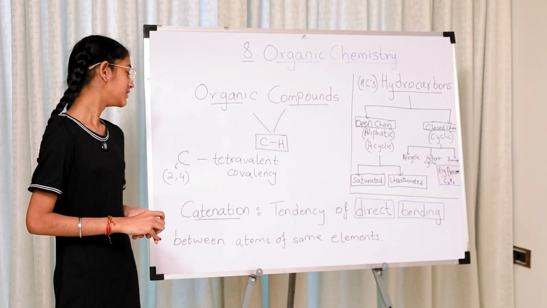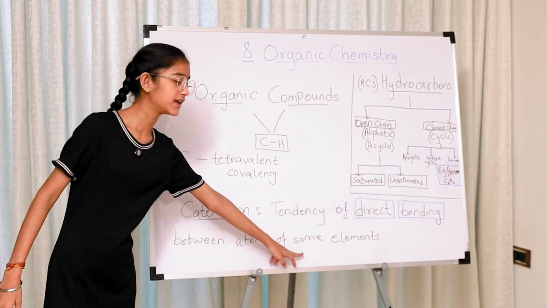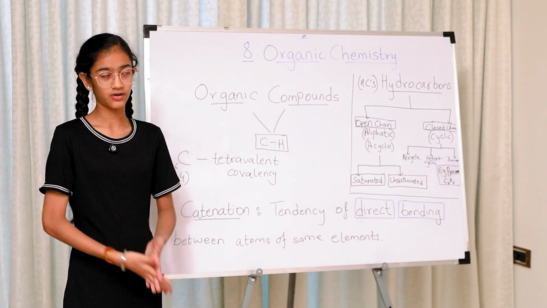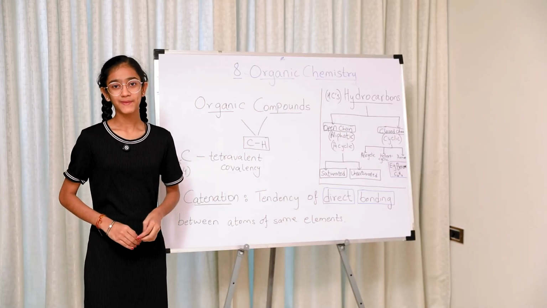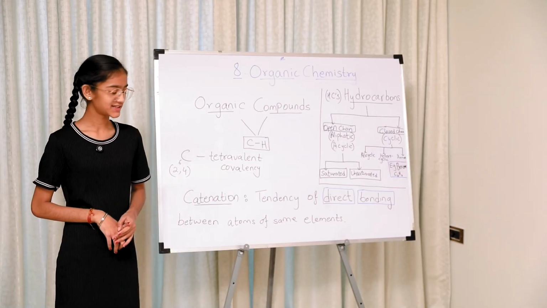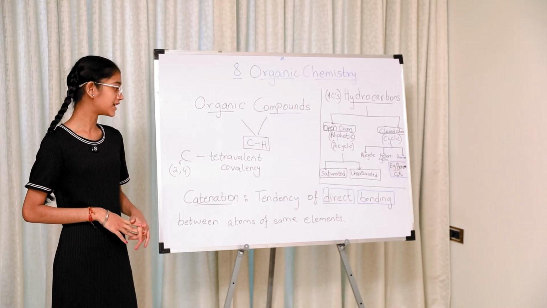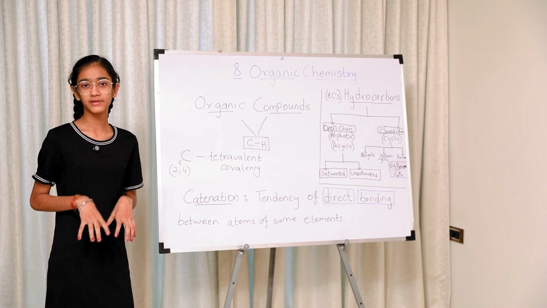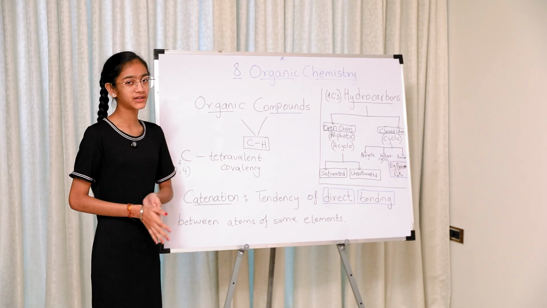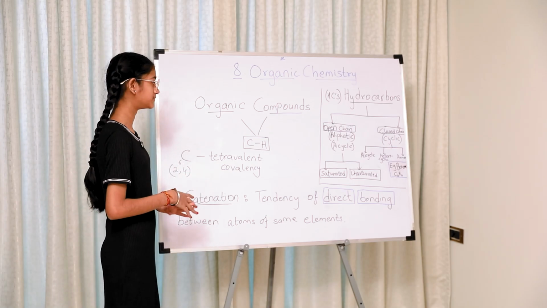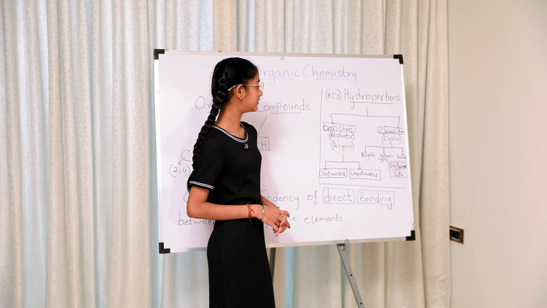Over here, same is used instead of a specific compound. But in this chapter, we would be talking specifically about carbon. Catenation is the tendency of direct bonding between carbon-carbon atoms, which is what we are going to talk in this chapter. Let's talk about hydrocarbons right now.